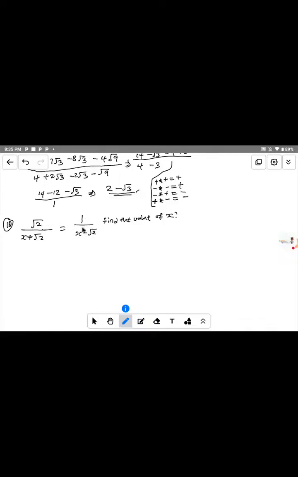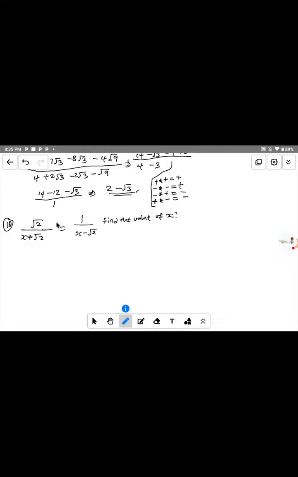They are both fractions. Since this part is a fraction and this part is a fraction, and they are separated by equal to, you can multiply. But if you have two parts, both in fractions, and they are separated by plus or minus, you find the LCM. But this one is separated by equal to, so you multiply.